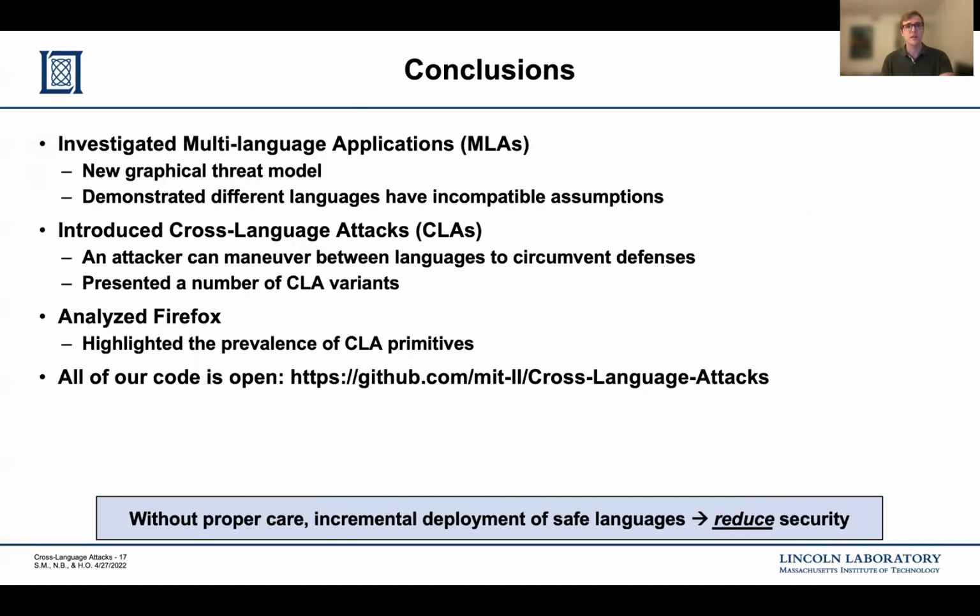In summary, we investigated the new paradigm of multi-language applications, where we presented a graphical threat model and demonstrated that different languages have incompatible assumptions. In particular, these inconsistencies may lead to many variants of our cross-language attacks, where an attacker maneuvers between languages to circumvent deployed defenses. Lastly, we demonstrated the existence of many building blocks of CLA in a real-world multi-language application.